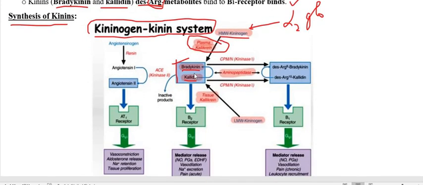So this bradykinin and kallidin are interconvertible.